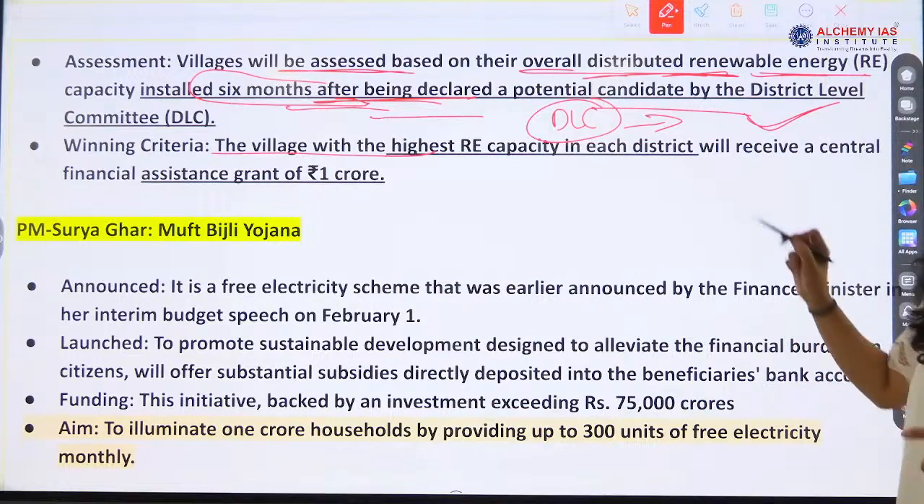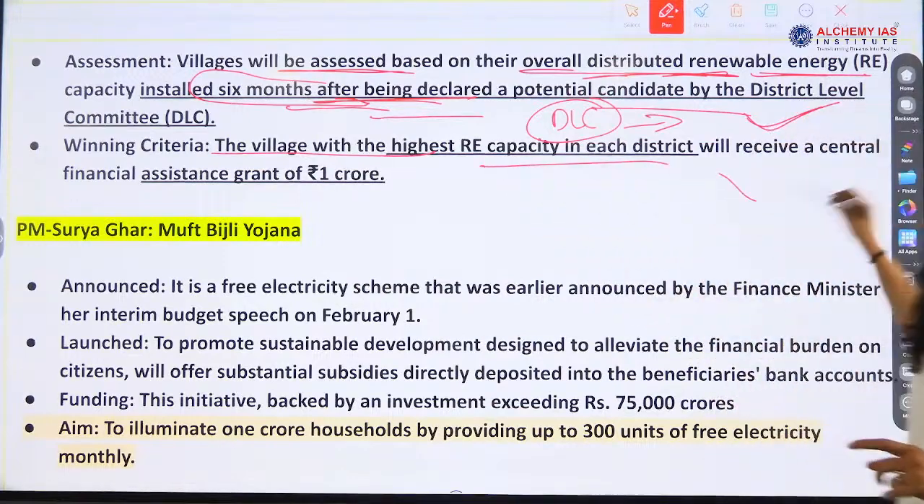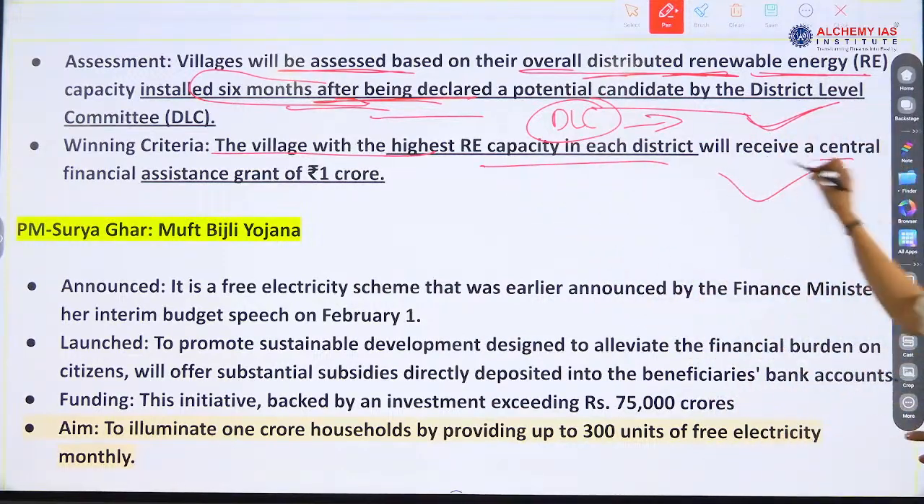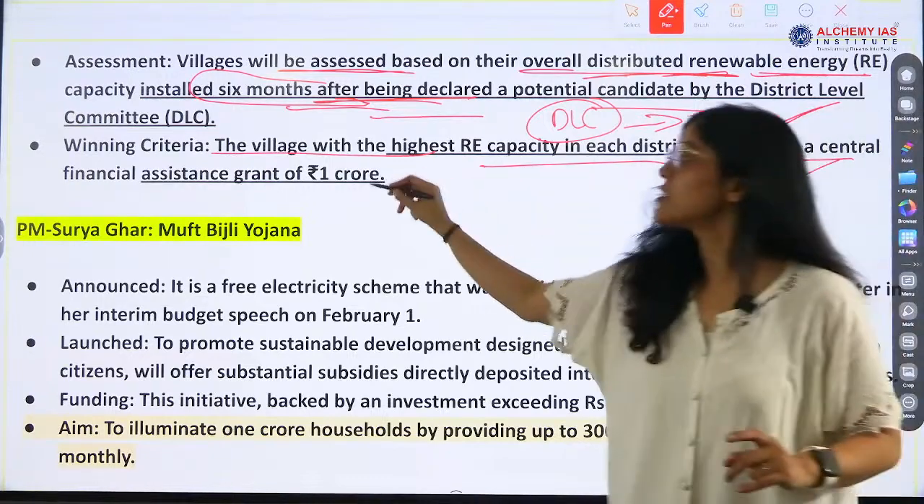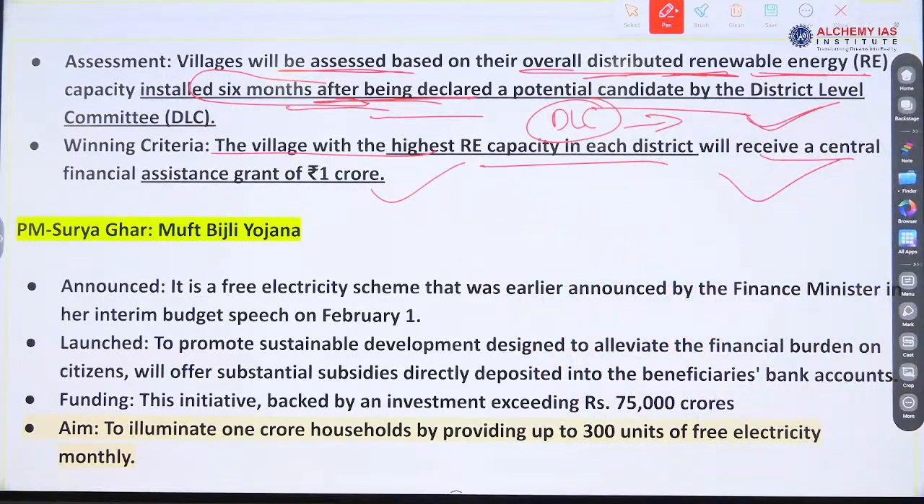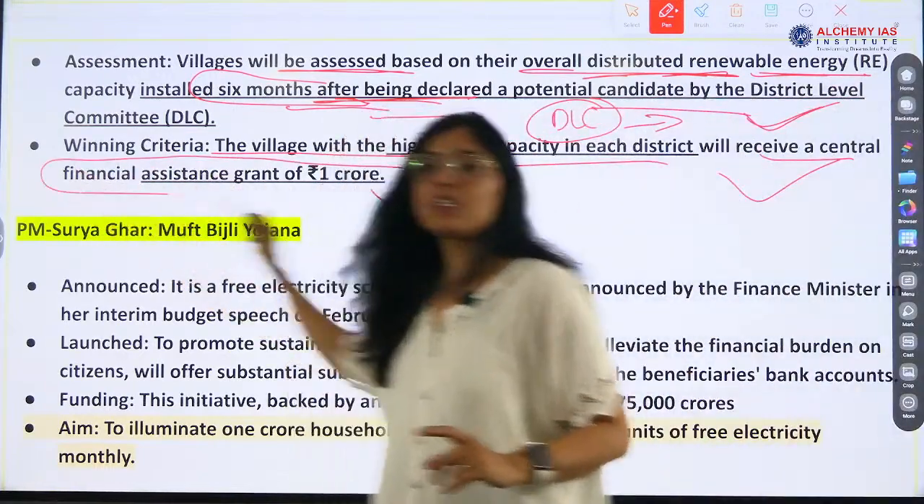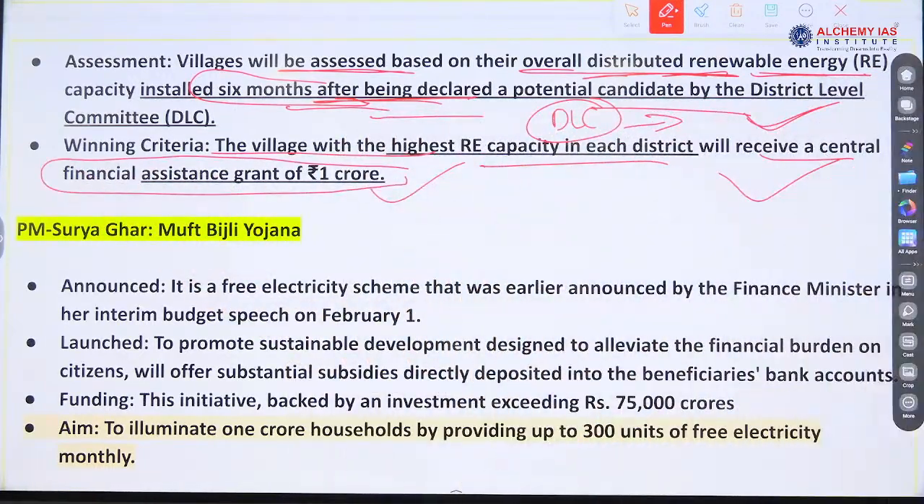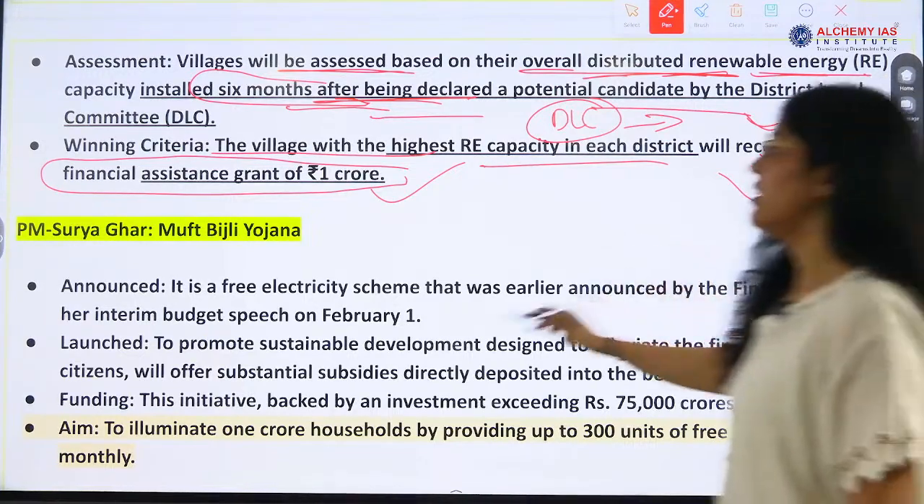Winning criteria: the village with the highest capacity in each district will receive a central financial assistance of 1 crore, a grant of 1 crore. So this number is also important. What assistance? 1 crore grant they will be getting. Okay, so these are all the important information.